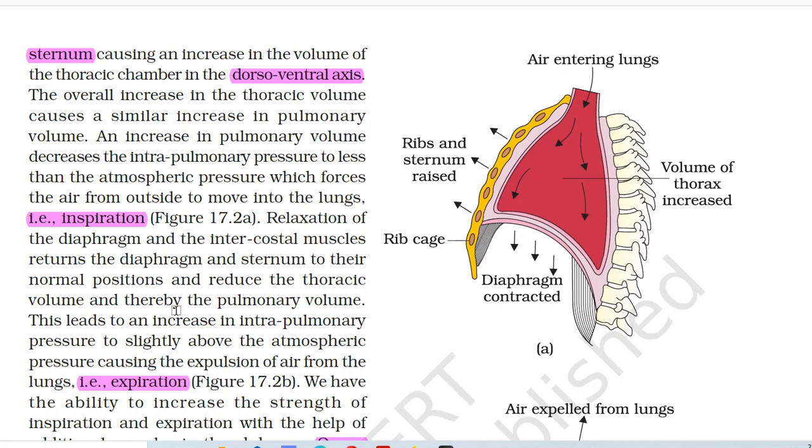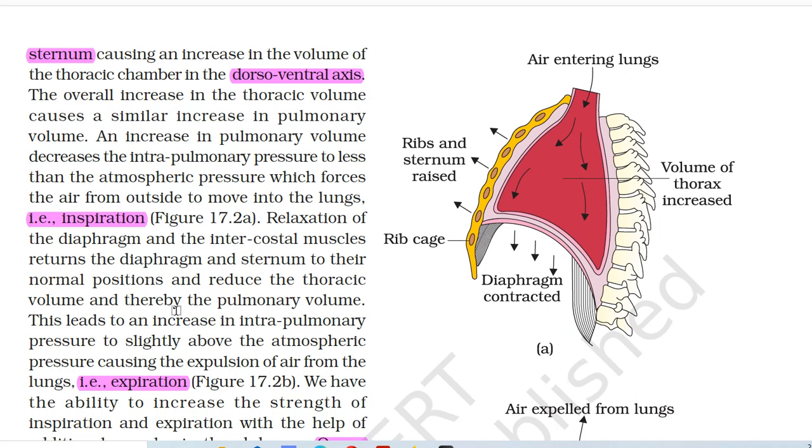The overall increase in the thoracic volume causes a similar increase in pulmonary volume. An increase in pulmonary volume decreases the intrapulmonary pressure to less than the atmospheric pressure, which forces the air from outside to move into the lungs, that is, inspiration.